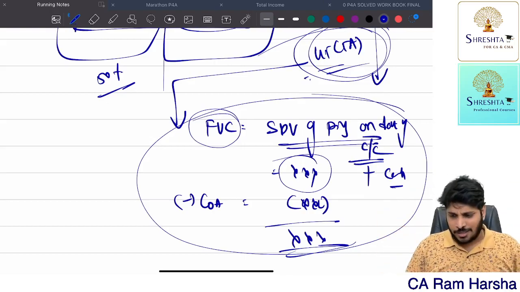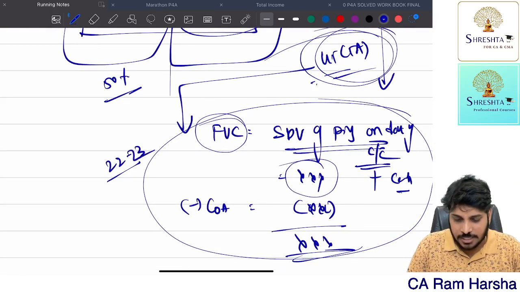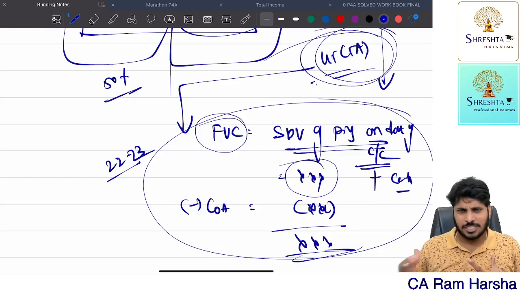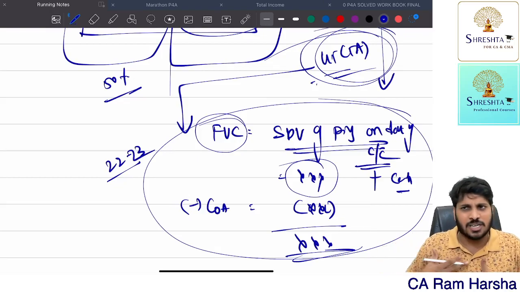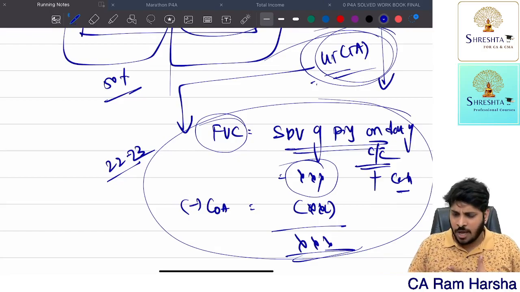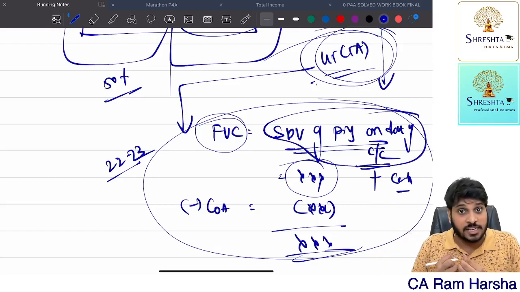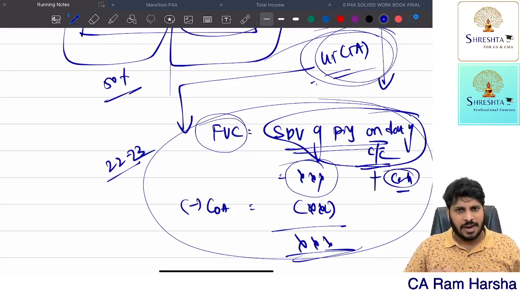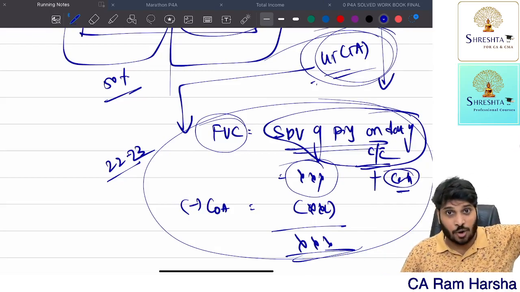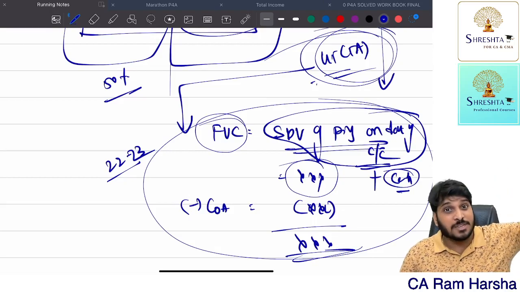Subsequently, in the 22-23 year the completion certificate is issued. At the time, still in the particular land, 50% of land and building, I am only keeping it with myself. So the stamp duty value of the building, whatever on the completion certificate, whatever I received, that is consideration, plus cash amount, minus 50% of the land I transferred. So what is the cost of acquisition of the 50% of the land which I transferred?